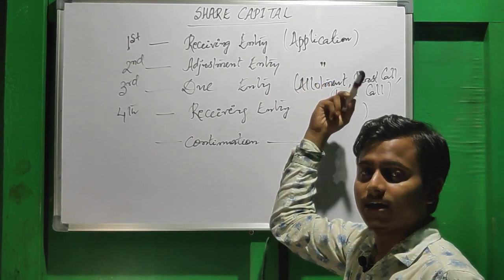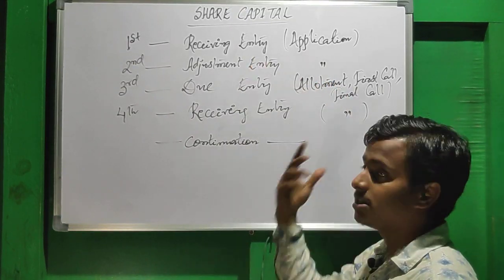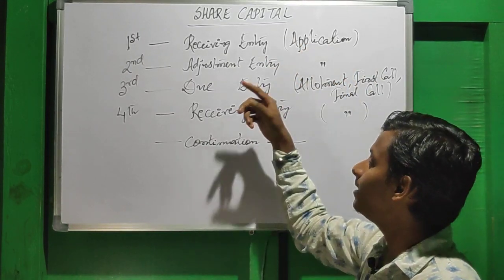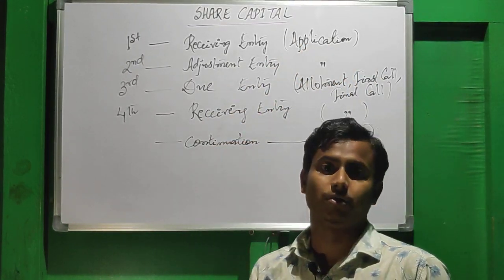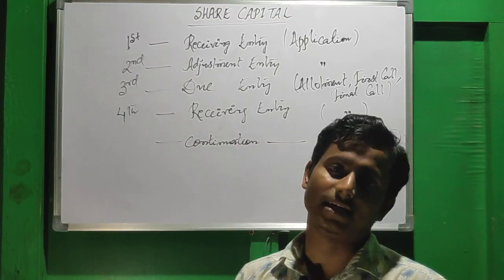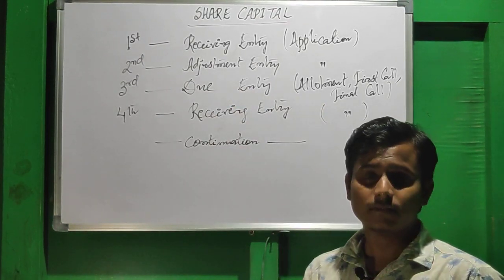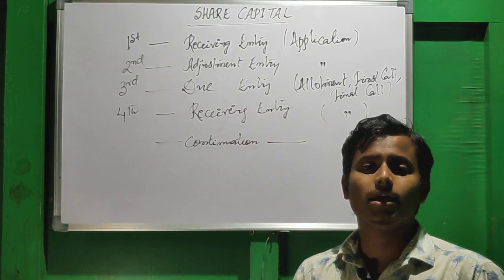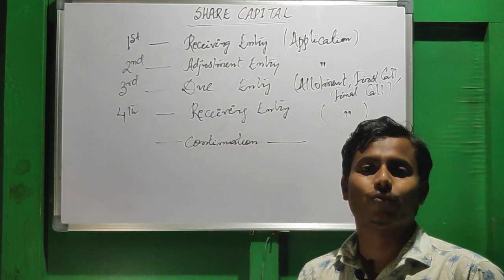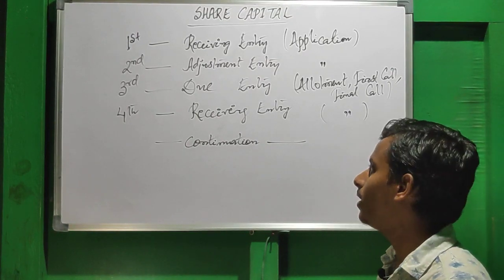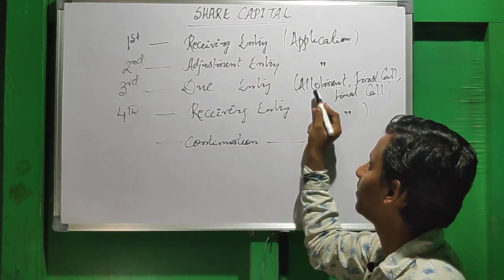The next entry is the adjustment entry of those applications, regarding the adjustment of the application money received. Clear? And the third entry will be the due entry. How will you know that you will be getting admission? Regarding the due entry of allotment, you will be getting the list where the selected candidates are given, so you will know that. So this is the due entry of allotment.